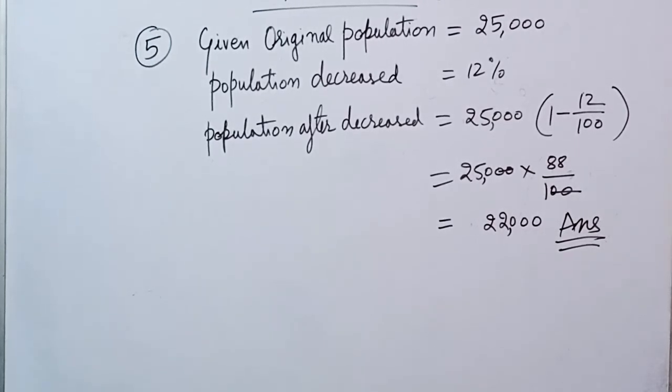Now the 100s cancel from the numerator and denominator. Now 250 has to be multiplied by 88, and we get 22,000 as the product of 250 and 88. So the population after decrease is 22,000. So in that manner you can do this type of sums with the help of this.